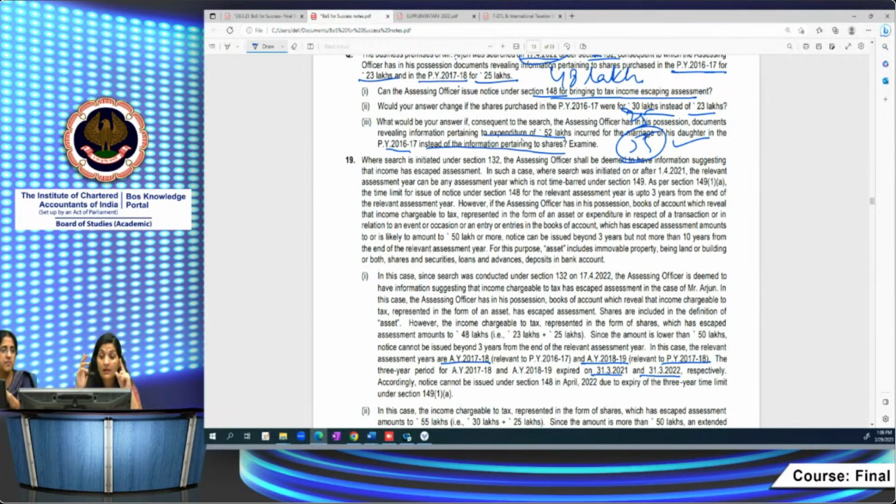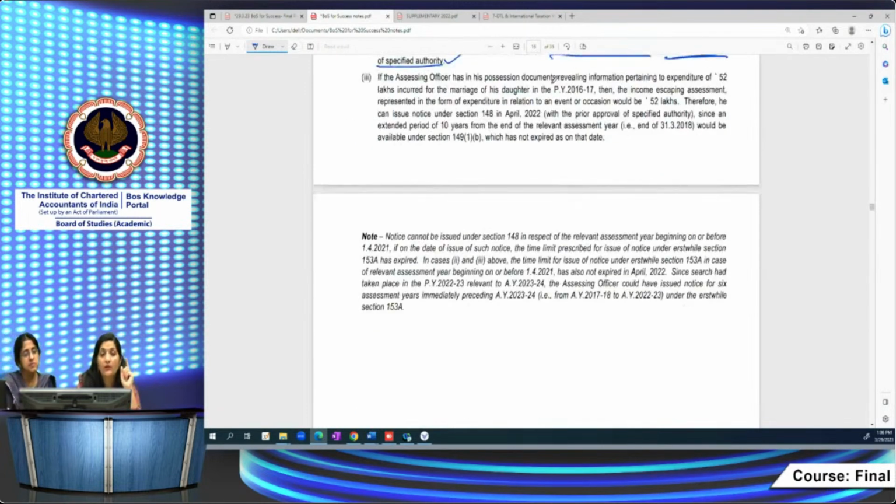But again, see, this is an earlier assessment year, which begins before 1/4/21. What I said is that you have to check where, in case of search, 153A is relevant. In case of search, 153A is relevant, where assessment can be conducted for 6 assessment years immediately preceding the assessment year relevant to the previous year in which the search is conducted. For 6 years you can do the search assessments. It's a search case, so you have to go and see section 153A.